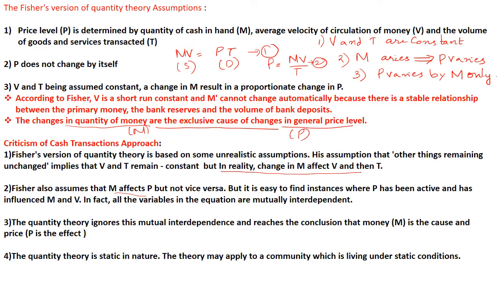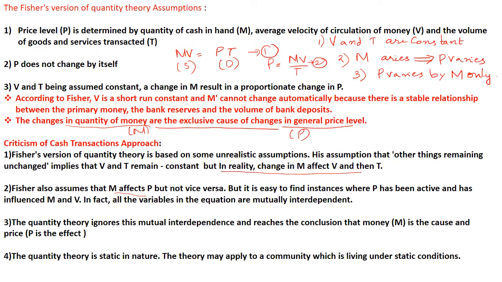So that is one of the important assumptions of the quantity theory of cash transaction approach, and many critics widely criticized this concept, that the change in the price level happens only due to the change in the quantity of money. So that is one of the more critically acclaimed assumptions of this Fisher approach.